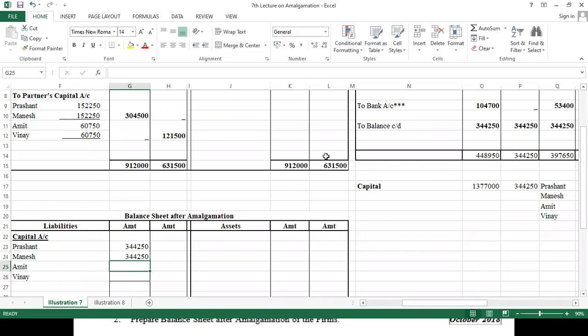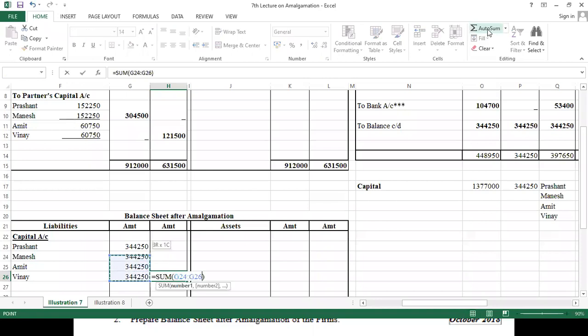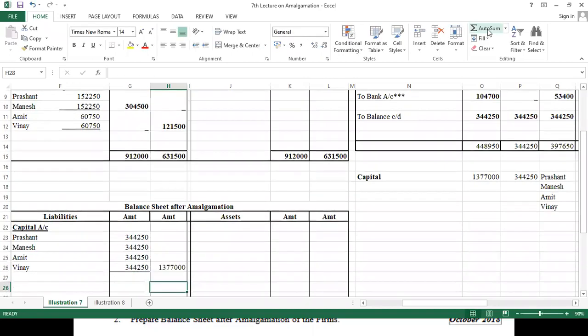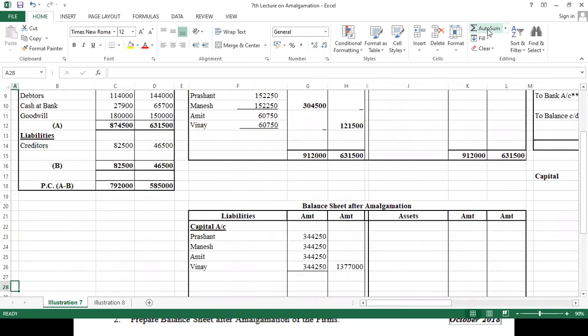3,44,250 and 3,44,250. Okay, so let's make a total. Let's verify once again whether we have written everything correctly. Yes. Now on the liability side we have only one liability, which is creditors, because bank loan is paid by partners. ठीक है, so the total comes to